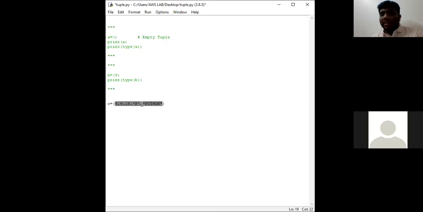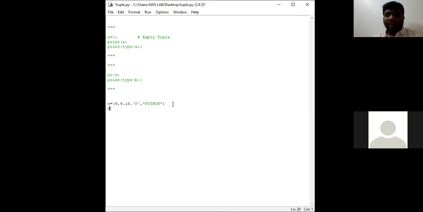All the elements in a tuple can be integer, or float, or character, or string, or finally of mixed data type. So this C is not a normal variable name, it's a tuple variable name. Equal to is the assignment operator. Here the elements are of mixed data type.